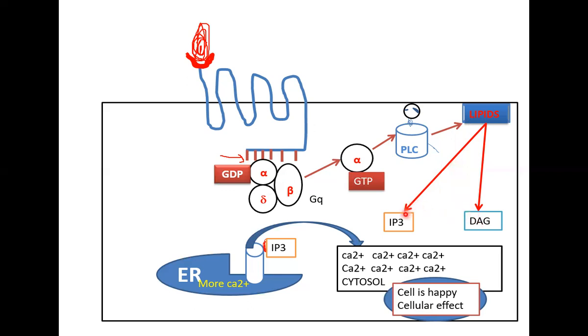Now the IP3 is coming to the calcium channel on the endoplasmic reticulum, because that is where the calcium is, and we need to bring it out to the cytosol. So when the IP3 binds, it opens the calcium channel for calcium to leave and come into the cytosol, therefore producing my cellular effect. So this one is Gq. Gq stimulates phospholipase C through alpha GTP.